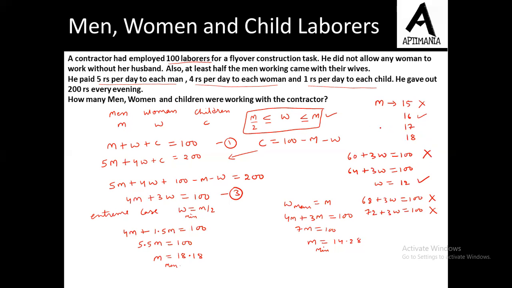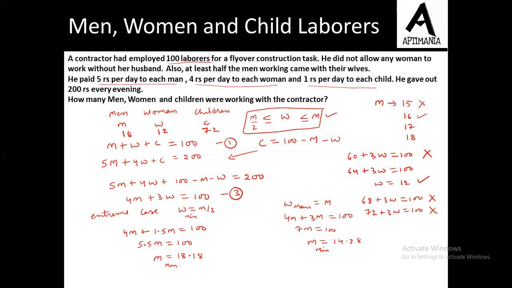So from here we can say that the number of men were 16, that of women were 12, fine, and the remaining must be children. So children must be 72. Now the total becomes 100, that is fine. Now let us check for the second equation as well.